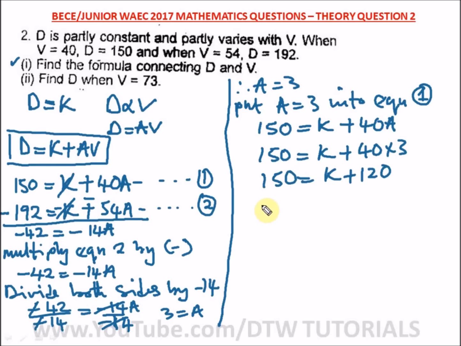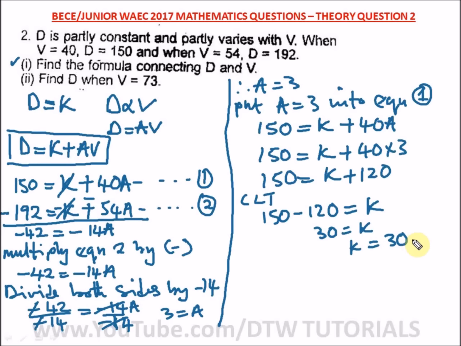So collecting like terms, what do we have? Let's make this easier. Let's leave k here and take 120 to this side. So we have 150 minus 120, carrying positive. 120 here will change to negative, equal to k. And what is 150 minus 120? That is 30 equal to k, which is the same as k is equal to 30.